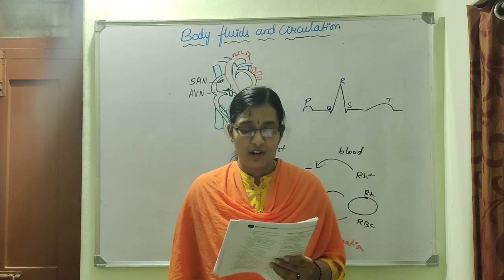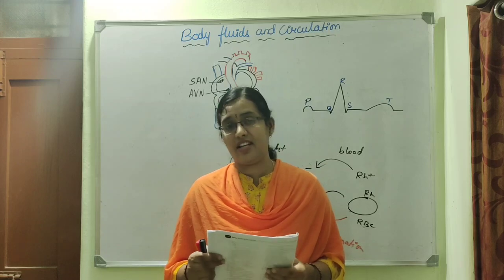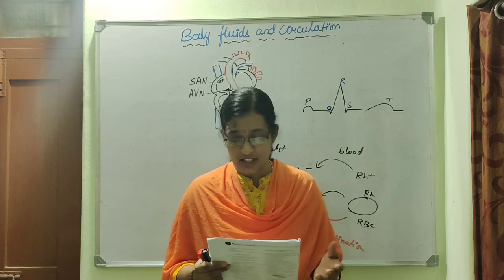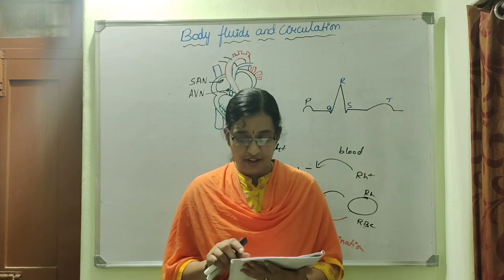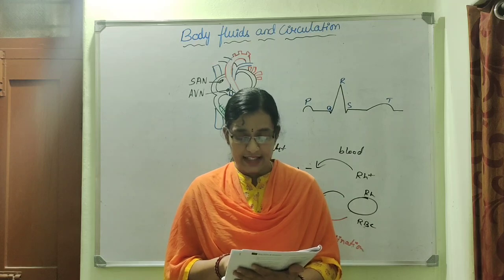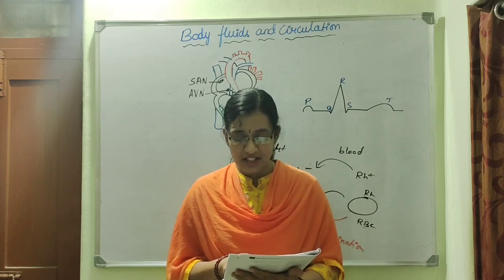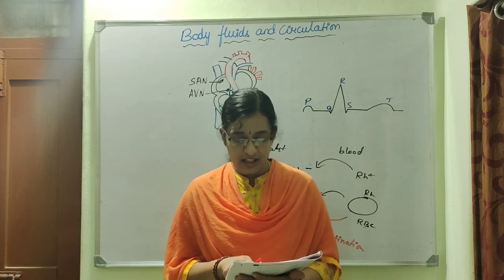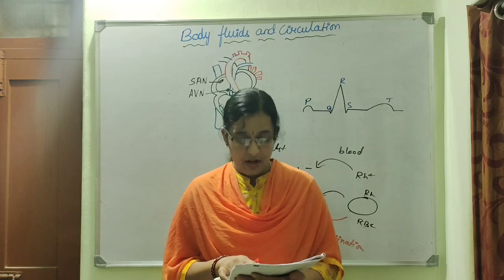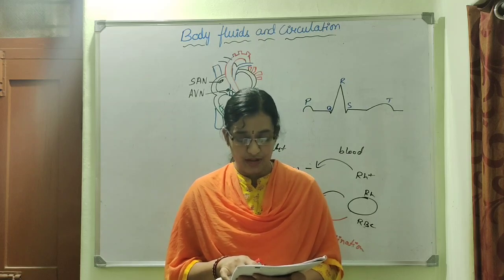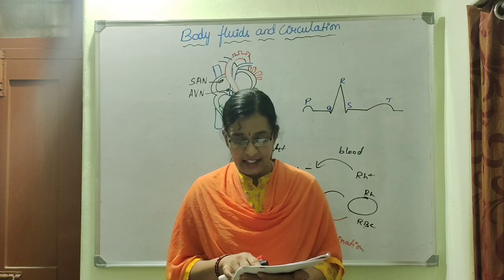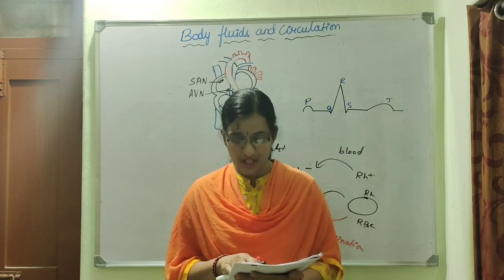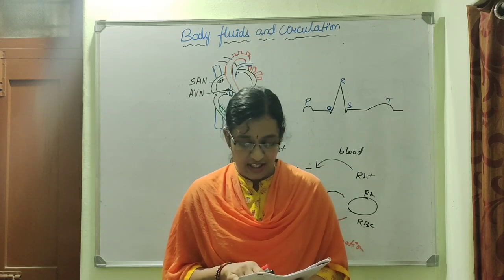Option 1. Well, what is the correct order of these events? They have given events, and we have to tell the correct order of those events. 1. Conversion of fibrinogen to fibrin. Second statement, clot retraction and leakage of serum. Third one, thromboplastin formation. Fourth one, conversion of prothrombin to thrombin. Option 1, 3, 2, 1, 4. Second option, 3, 4, 1, 2. Third option, 3, 4, 1, 2. And fourth option, 4, 1, 3, 2. So which is the correct sequence here?